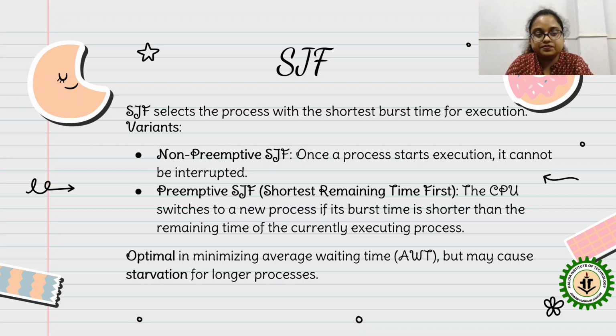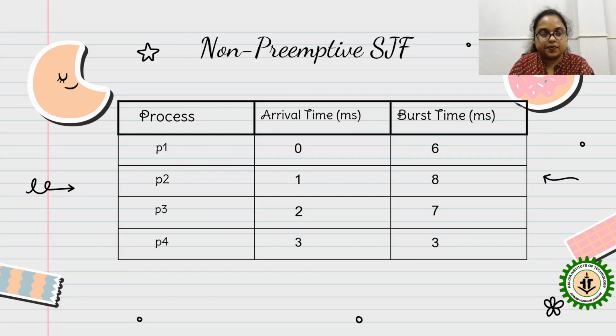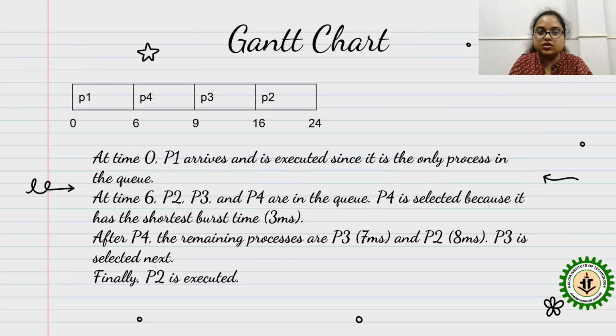So, this is one optimal case for this SJF. Now, there is an example for non-preemptive SJF. You are given four processes, with arrival times 0, 1, 2, 3, and burst times like this. Now, how will you calculate non-preemptive SJF? Look into this. First, you will form a Gantt chart.